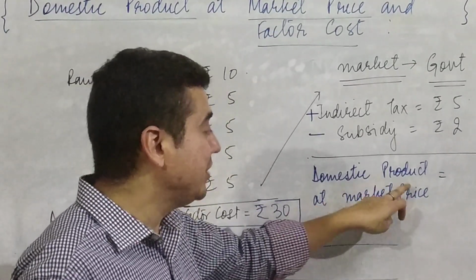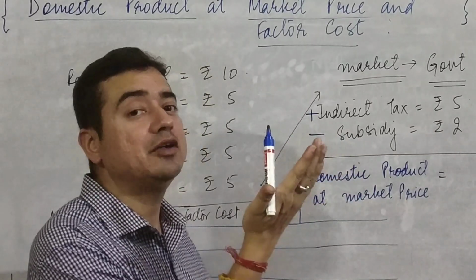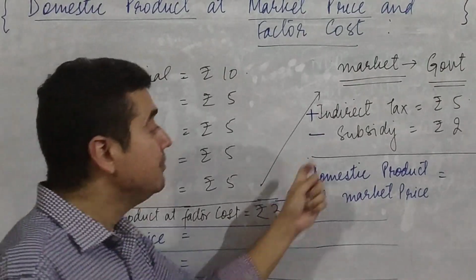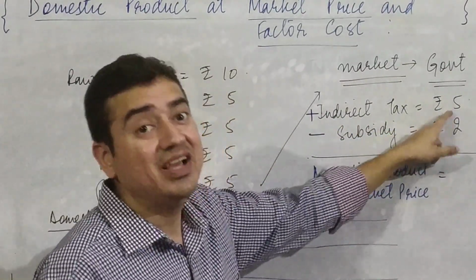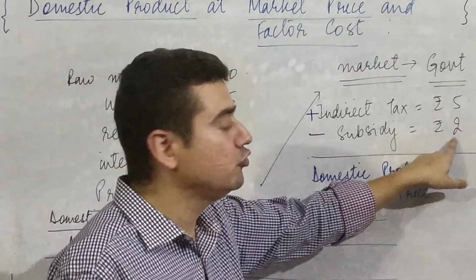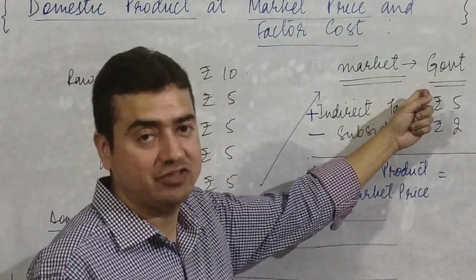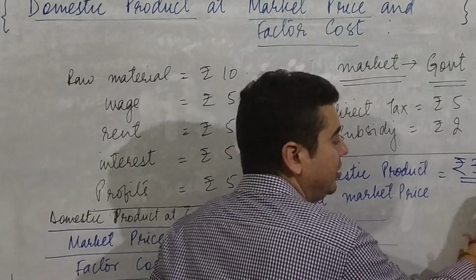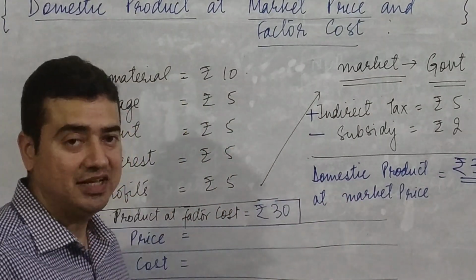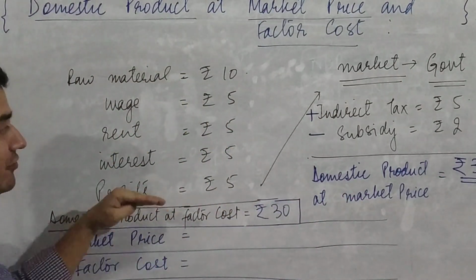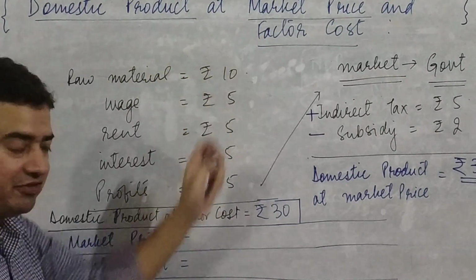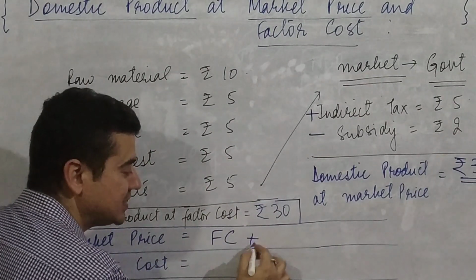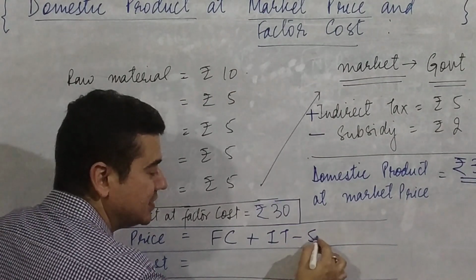Now the market price of this marker, that means domestic product at market price, would be factor cost, that was rupees 30, plus indirect tax rupees 5, that is 35, less subsidy granted on the product rupees 2. So that would be rupees 33. So this would be domestic product at market price. That means students, we can derive a formula, a relationship between market price and factor cost: market price is equal to factor cost plus indirect tax minus subsidies.